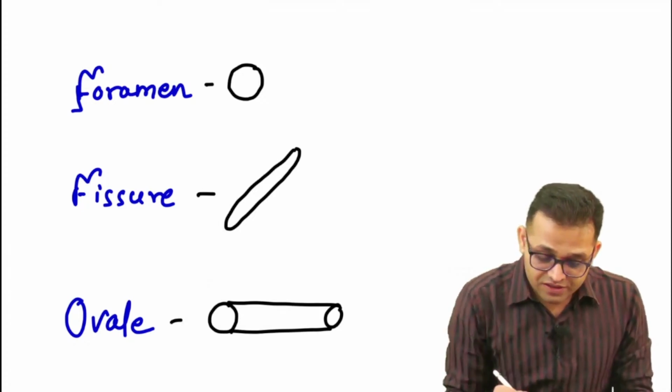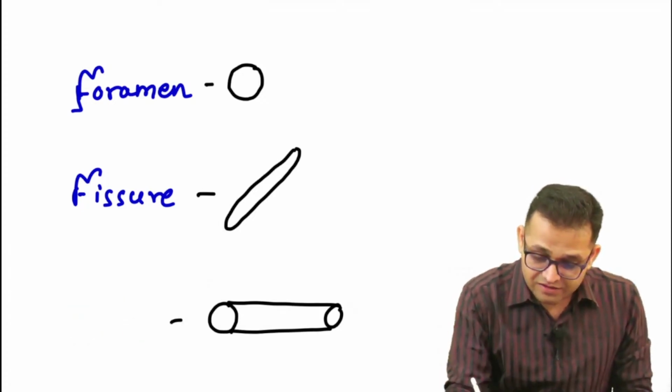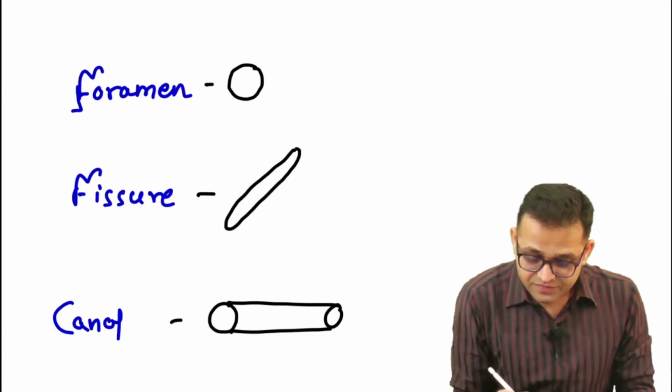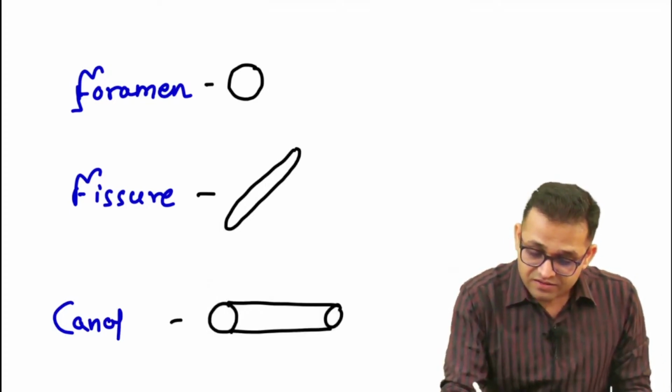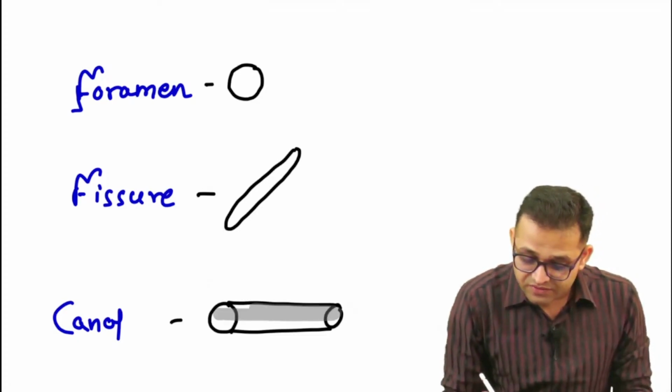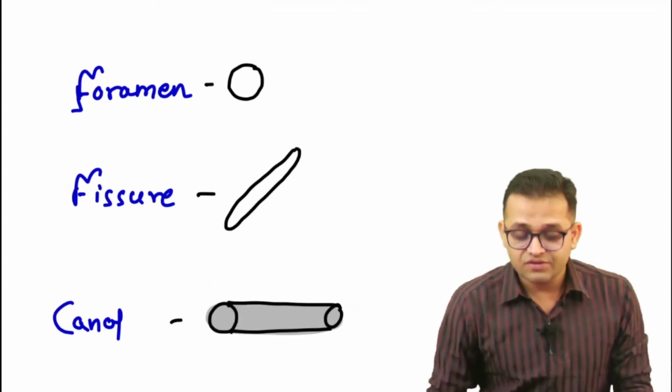What are the different branches from the fourth part? Yes, look here, sir. These are giving the branches. Sir, these are giving the branch to our masseter muscle, so masseteric artery. Sorry, it is not the oval, this is the canal. So you will say, sir, this is our canal. Fine.